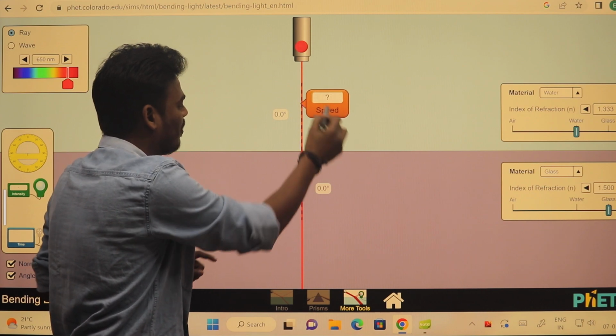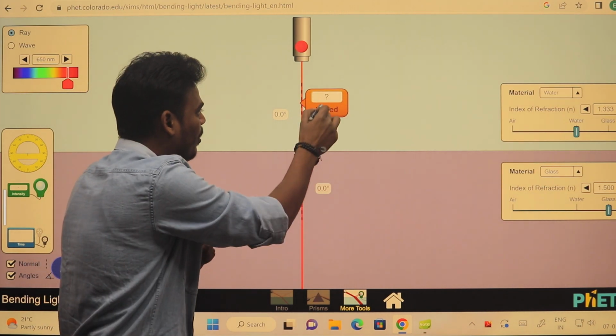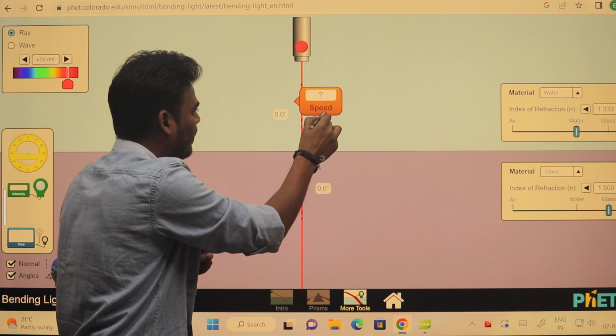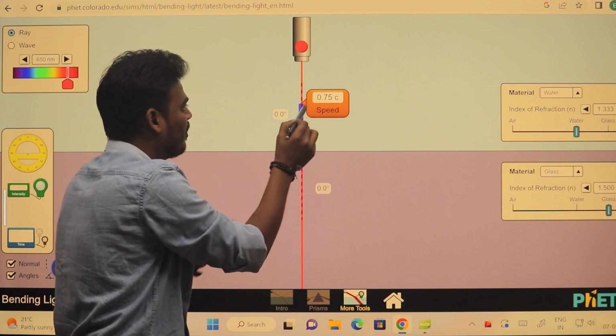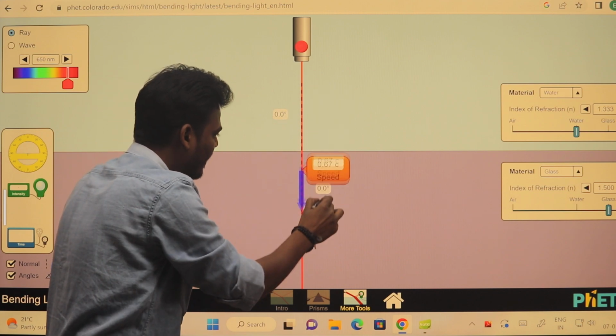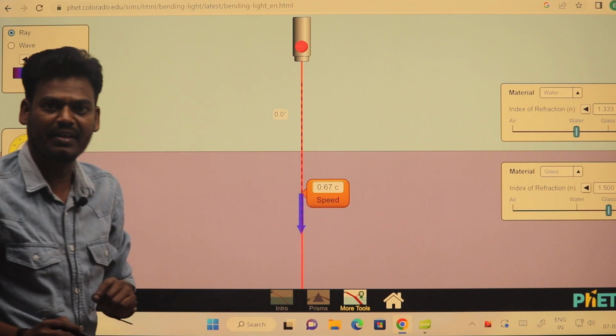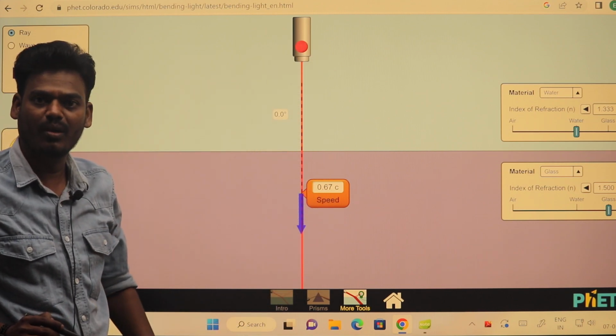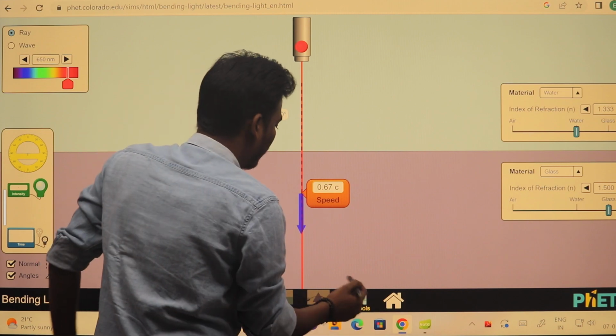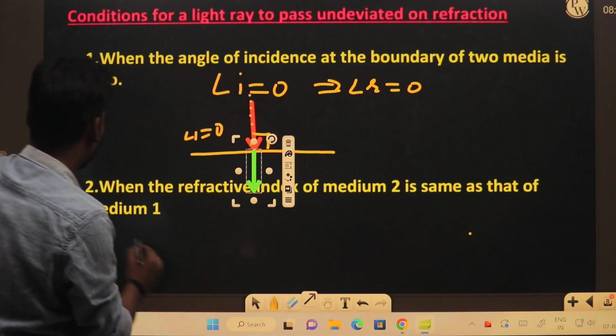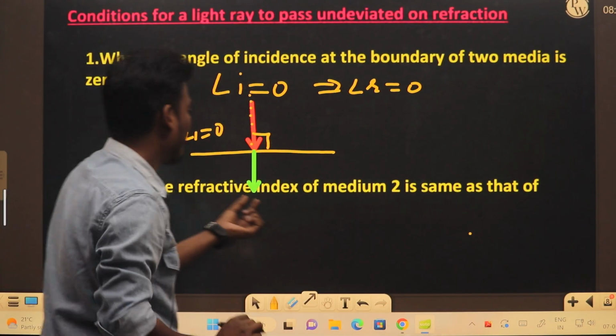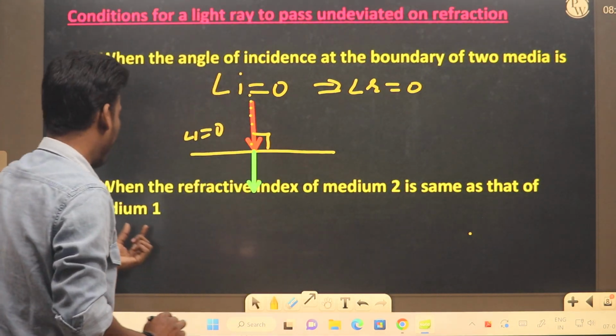But angle of refraction is also 0. But when you see the speed of light, 0.75 in the second medium, 0.67. So speed is reduced. Okay, change in speed.